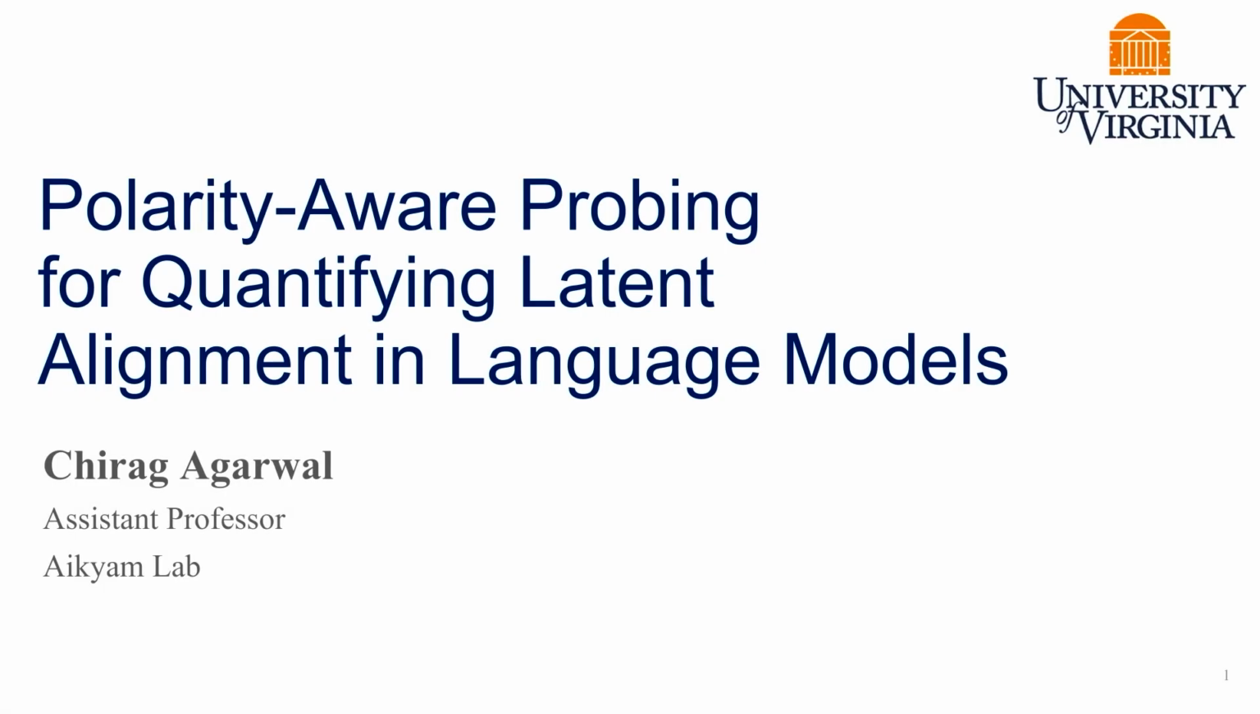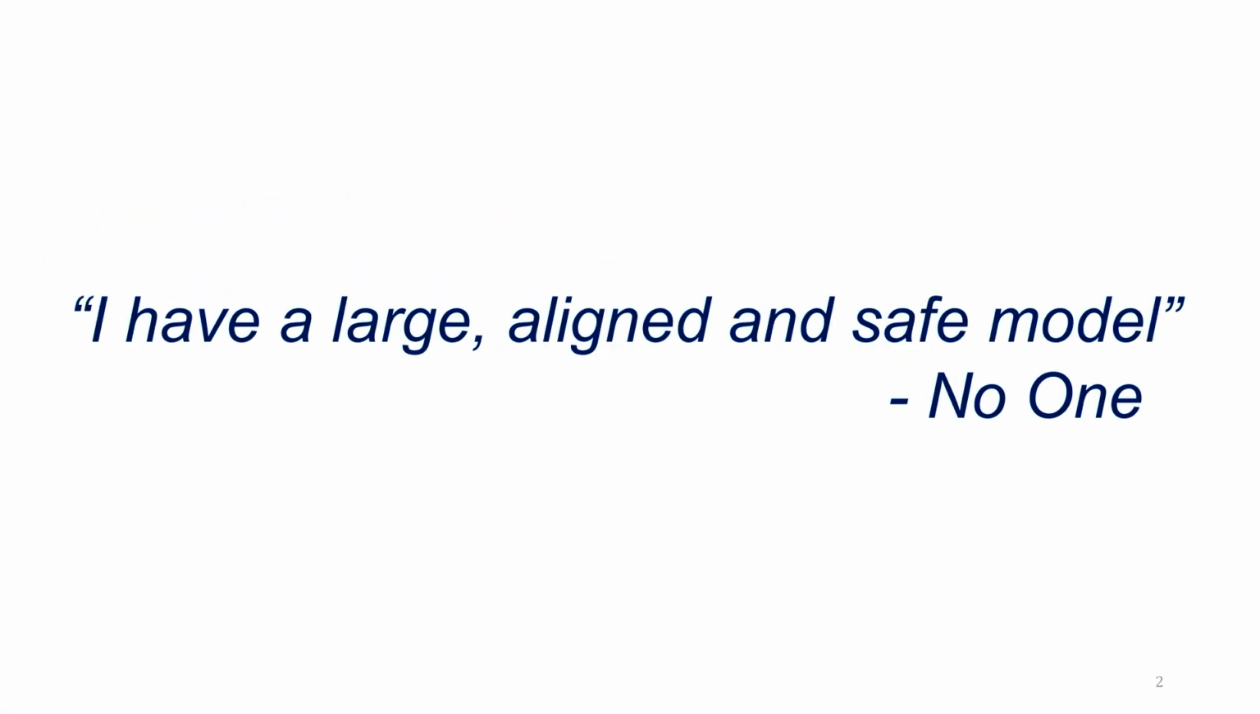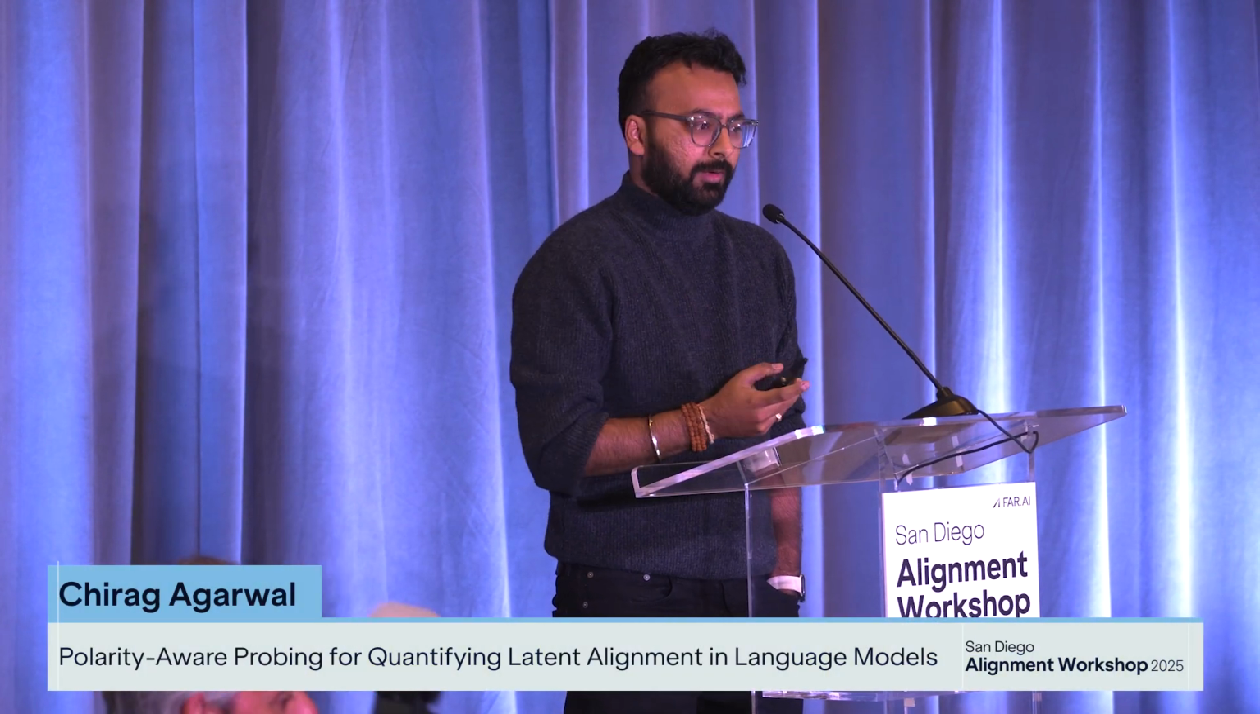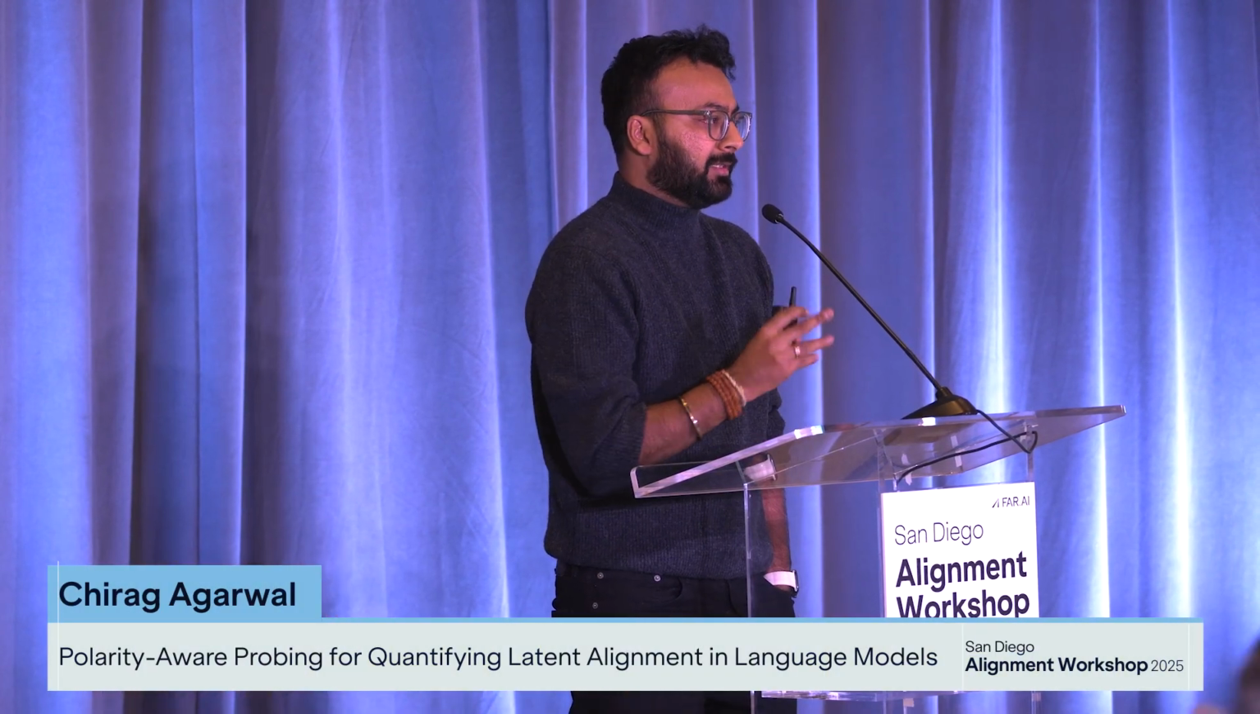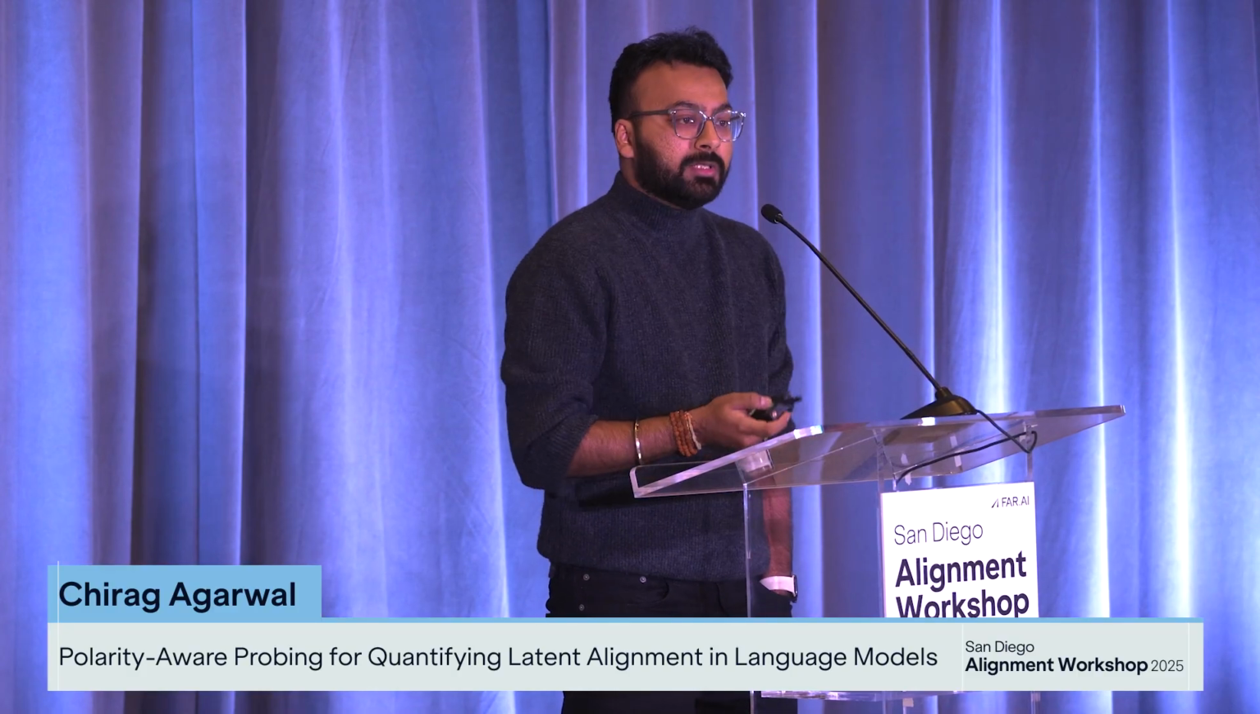I'd like to talk about polarity-aware probing techniques to understand latent alignment in language models. I'd like to start with a famous quote. However, what people have said here is that we don't have a clear understanding of what the representations of language models do understand, right? And we don't have robust interpretability techniques to even understand those representations.